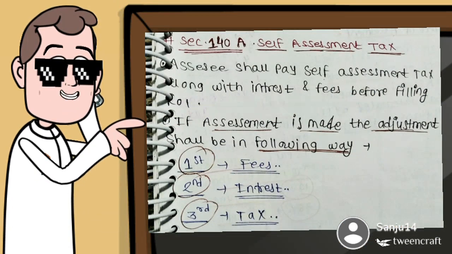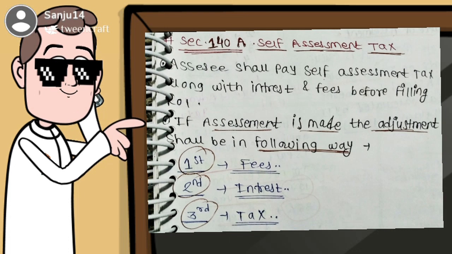Section 140A, self-assessment tax. The assessee shall pay self-assessment tax along with interest and fees before filing ROI. If assessment is made, the adjustment shall be in the following way: first, adjust fees, then second, adjust interest, and third, adjust the tax.